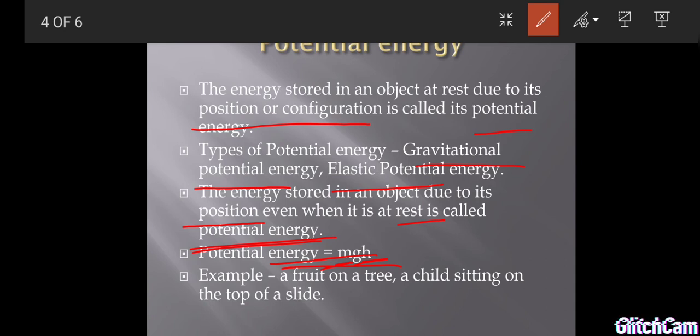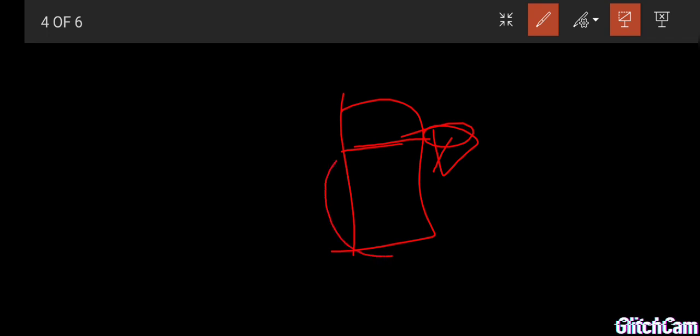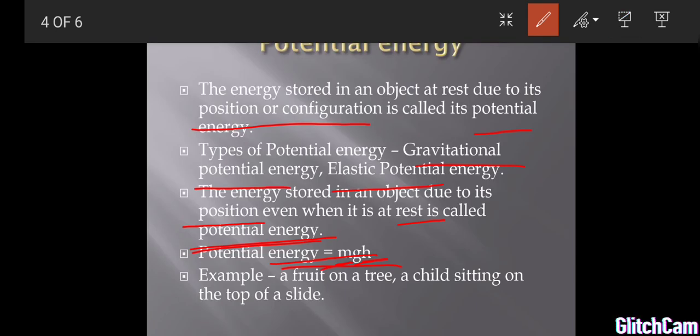Some examples: the fruit on a tree, a child standing on top of the slide. Okay, how is it possible? Listen, this is a building. If a person is moving up this building and takes a bucket of water, that means the person is doing some work to move the object from the ground to the particular floor. That work is stored in the form of potential energy. If you are increasing the height, potential energy is also increasing. Okay, this is about potential energy.